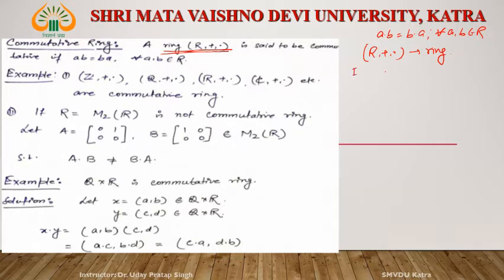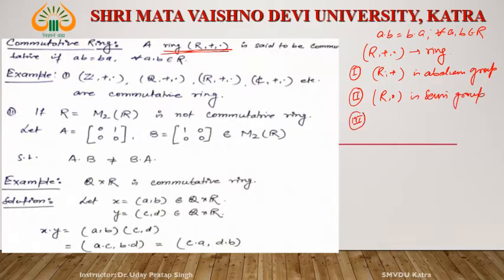In a ring, what does it have to satisfy? (R, +) is an abelian group, (R, ·) is a semigroup, and third, the distributive law holds.